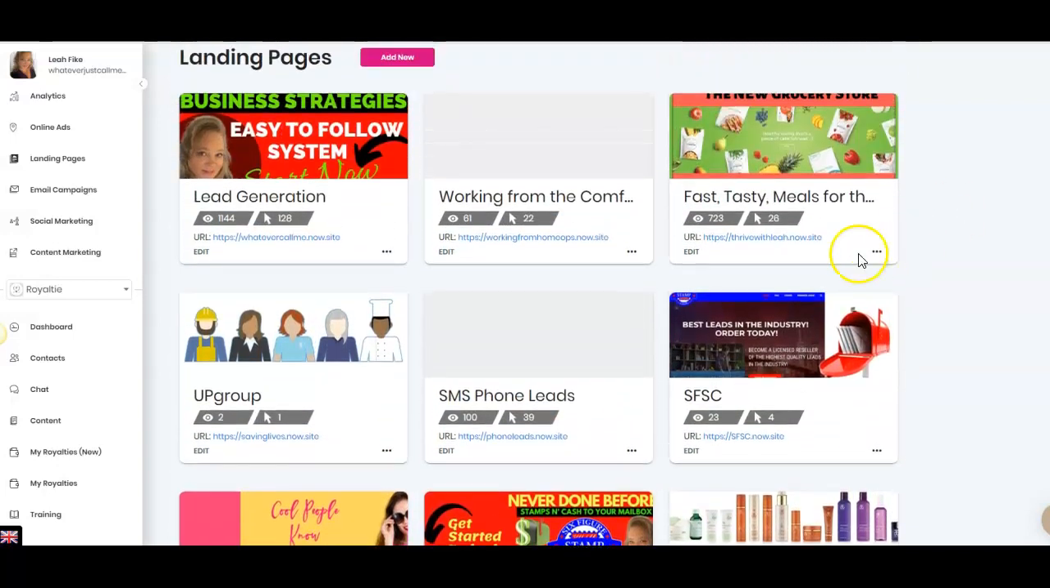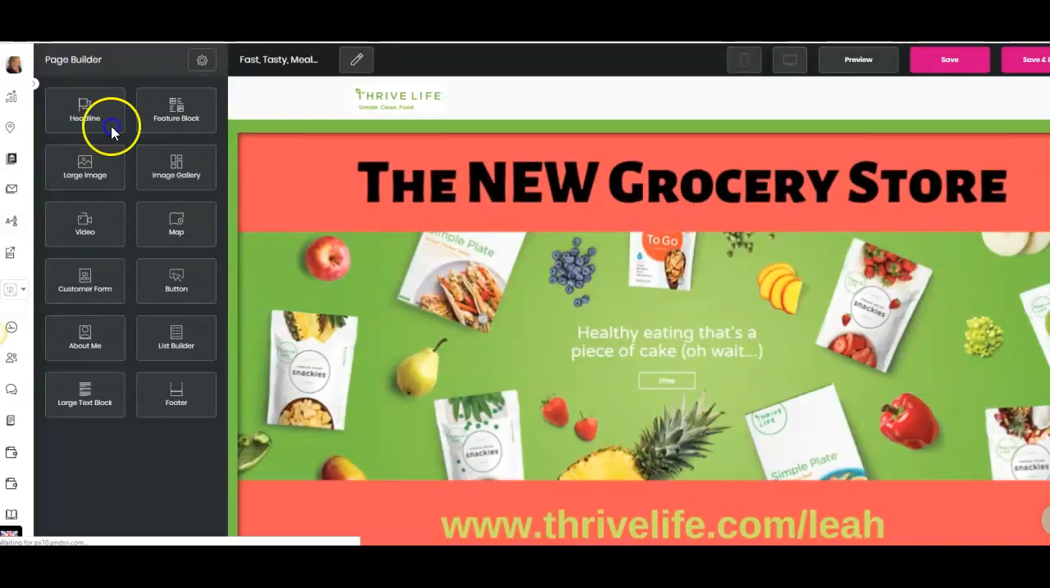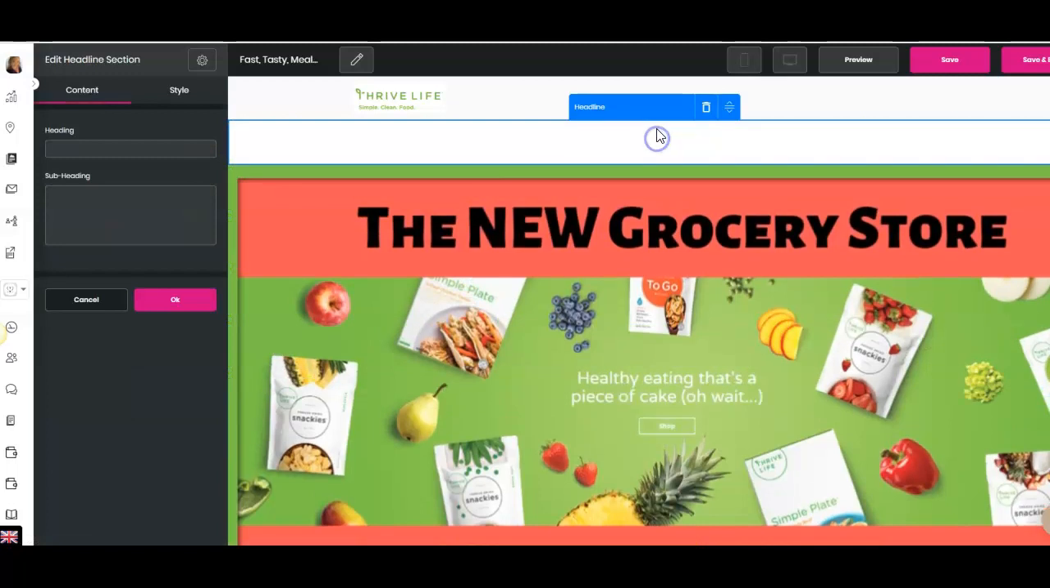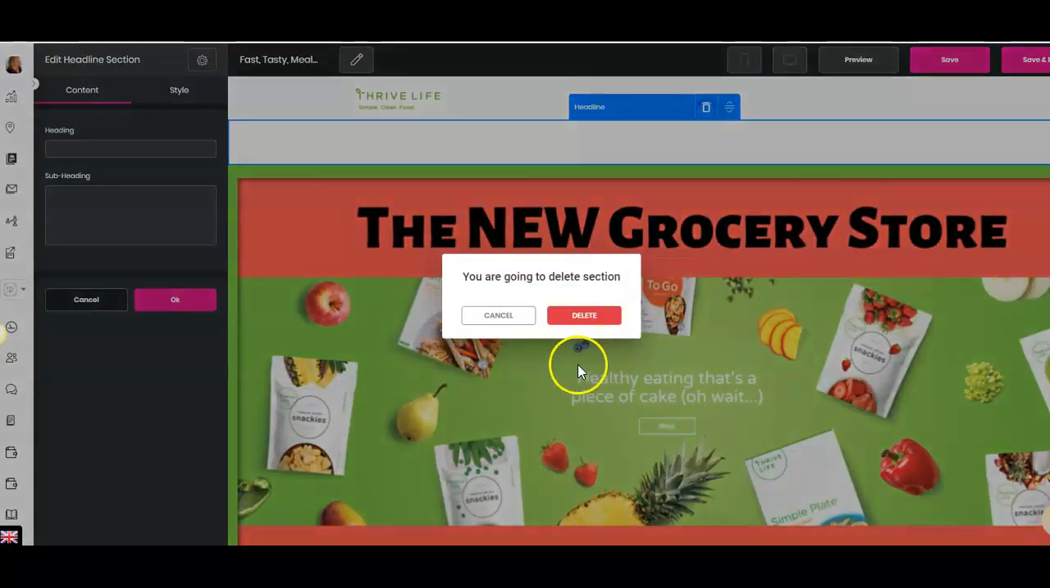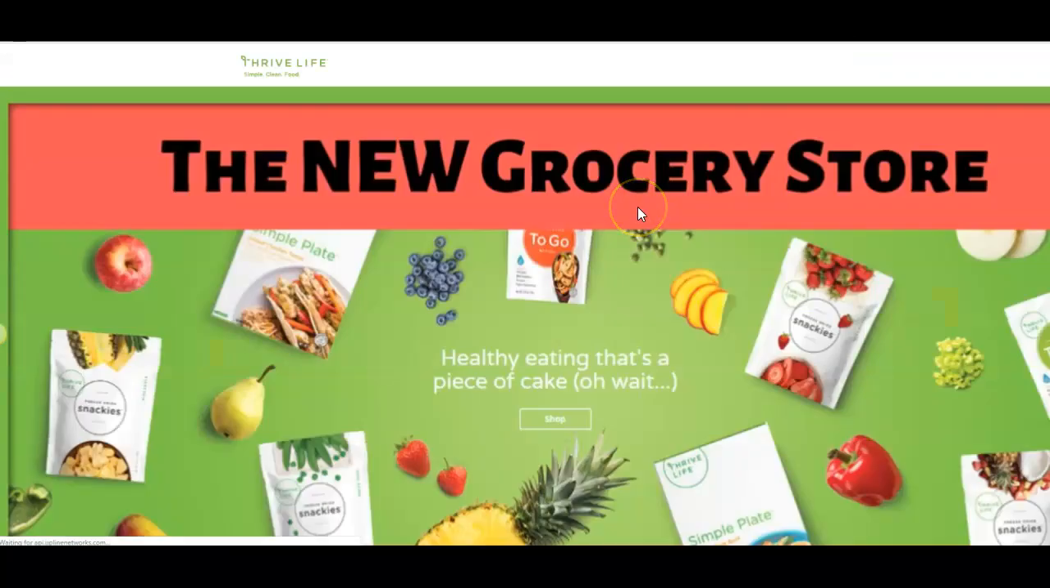So like I said, you can make as many as you like. And here I did go ahead and create my landing page. This is a drag and drop. You just pull it over, let it go, and add whatever you want. Don't like it, delete it. So super simple and easy. Here you can hit preview and see exactly how that page looks.